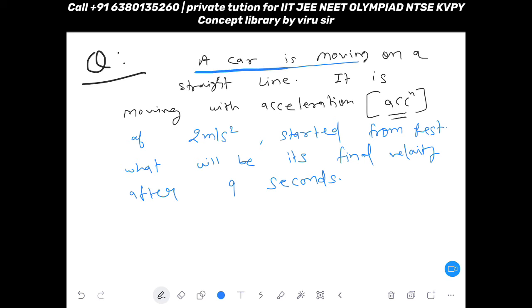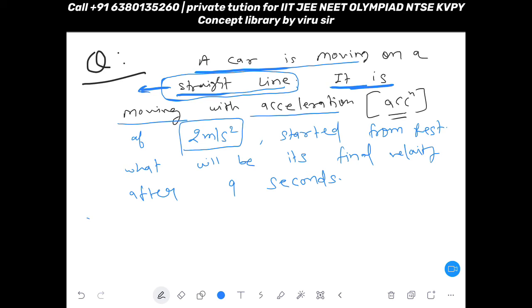Now see, you understand and feel the question. What is the question? Car is moving on a straight line. Okay, so a straight line is mentioned, it means we can apply equation of motion. Now it is moving with acceleration. So acceleration is how much? 2 meter per second square. So in the solution you just take down data. You just write given data. In the given data your acceleration is given as 2 meter per second square. Now what else is given? And it is also mentioned started from rest.